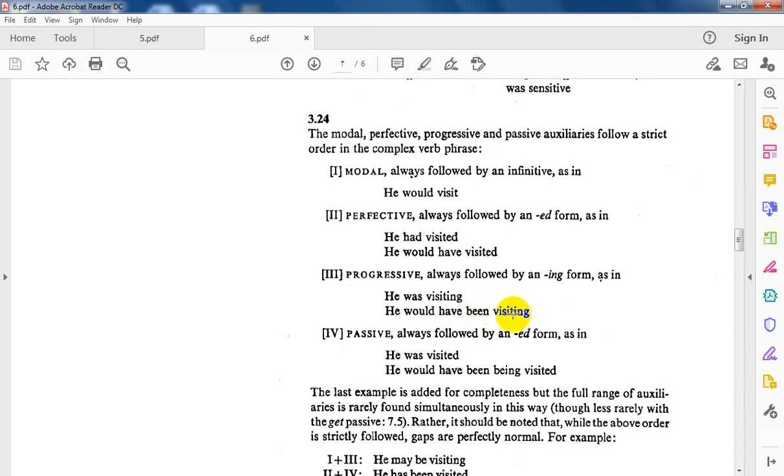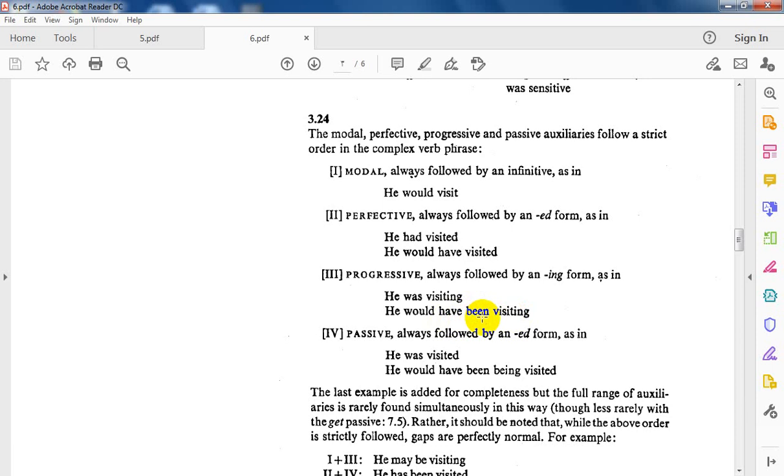The been should then be followed by ing, so the lexical verb should be changed to ing. So I have: he would have been visiting. Modal with perfective have, and visiting is the progressive. Because have should be followed by been, the ed participle.